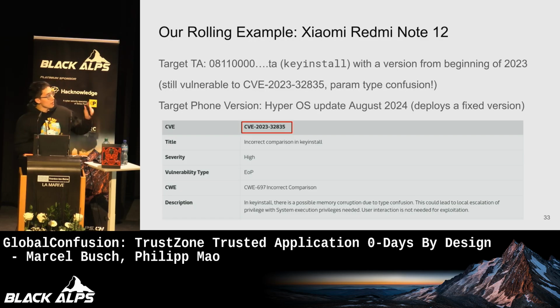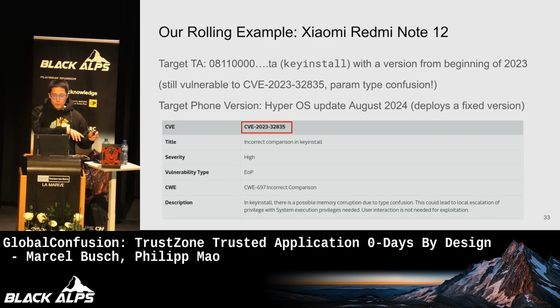All right. So our target is the Xiaomi Redmi Note 12, and the target trusted application that we want to roll back is the key install trusted application. It has this name 0811 whatever, and we want to roll back to a version from the beginning of 2023. Why the beginning of 2023? Because during 2023 we found and disclosed a type confusion bug inside of that key install TA, and sometime in November this was fixed.